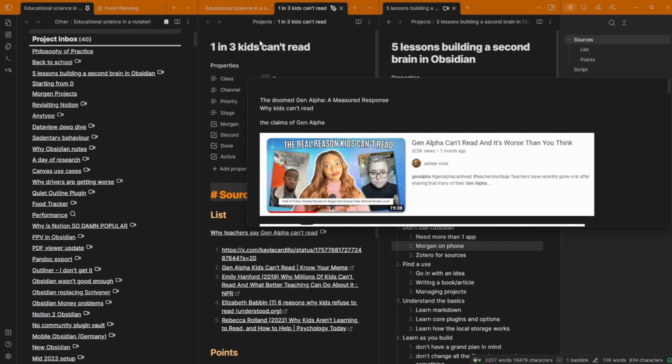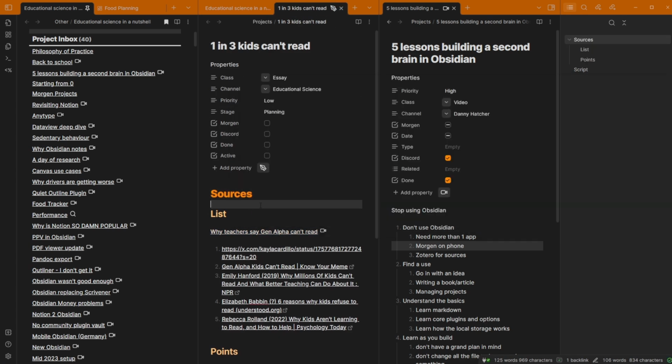That basically means in Obsidian, I'll have a project file for when I did the video, then another file for the essay, so the article that I update regularly, and that's what I'm doing. So if I middle click with my mouse on this one, it'll open up as a new tab, and this is what I have at the moment.